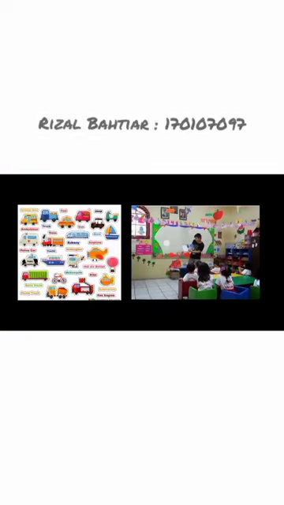Assalamualaikum warahmatullahi wabarakatuh. Today we're going to talk about the main activity in the lesson plan. Based on the lesson plan, first the teacher is going to explain about the transportation tool. Second, the teacher is going to show the pictures, show the truck, show the bus by the picture.